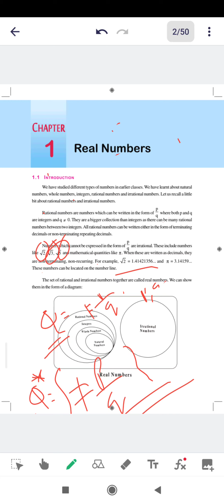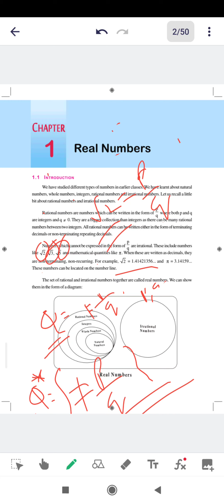So root 2, you cannot write this in the form of p by q for any numbers p and q you choose from integers. Root 5 is also the same thing. Such numbers are called irrational numbers. So rational numbers plus irrational numbers, total equal to real numbers, right?